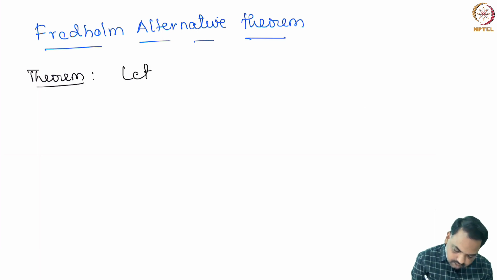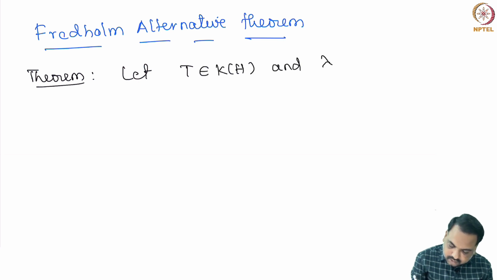Let T be a compact operator and lambda a complex number which is non-zero.